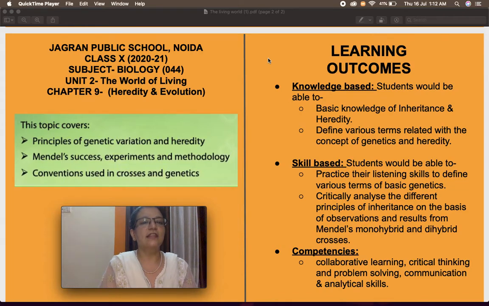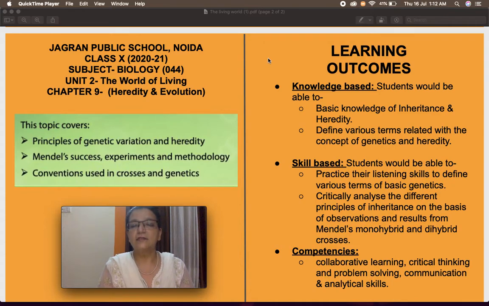In today's class 10, we will take Unit 2, the World of Living, in which we will start Chapter 9, Heredity and Evolution. In this part 1 of the chapter, we will cover the principles of genetic variations and heredity, Mendel's success, experiments and methodology to conclude the various laws of genetics, and conventions used in crosses and genetics related to heredity.